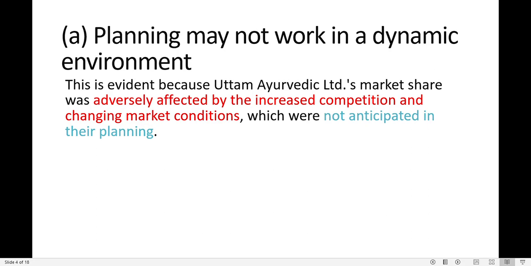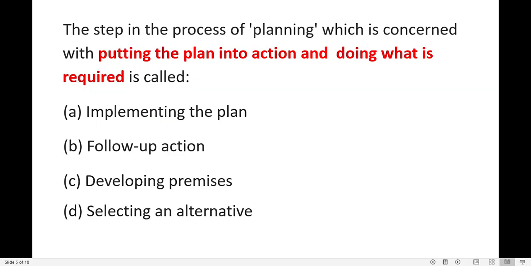So the answer here is very clear: planning may not work in a dynamic environment, because the market share has been adversely affected by the increase in competition. Share is decreasing, competition is increasing, the marketing environment is changing. So many times what we anticipate might not work. That is what this tells.